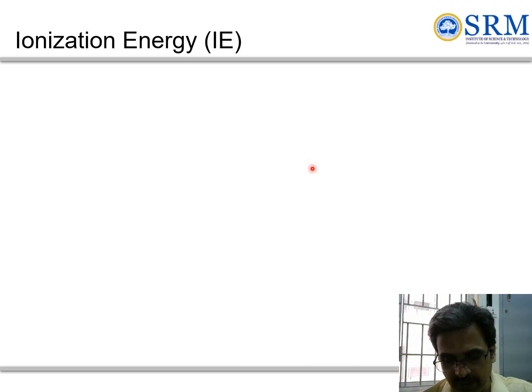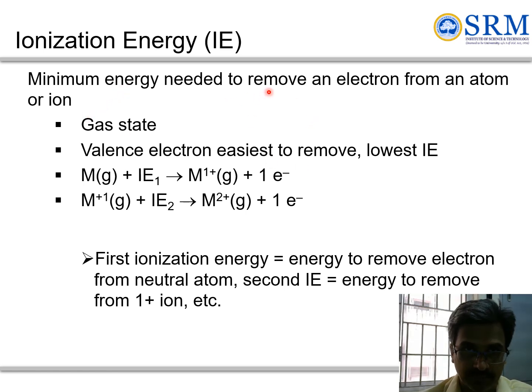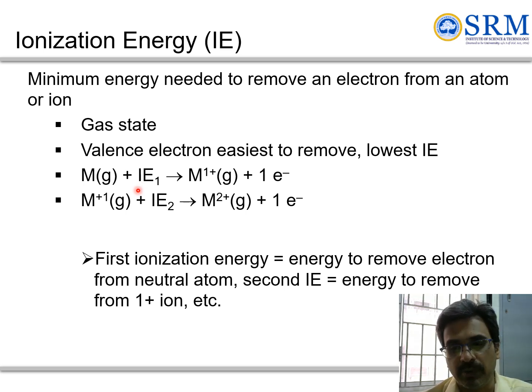How would we define ionization energy? It is the minimum energy needed to remove an electron from the atom or ionic state. We call it ionization energy. The valence electrons which are away from the nucleus are easier to remove, which means they will have the lowest ionization energy.